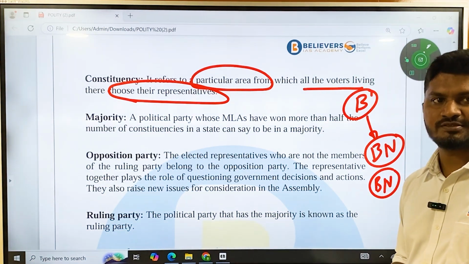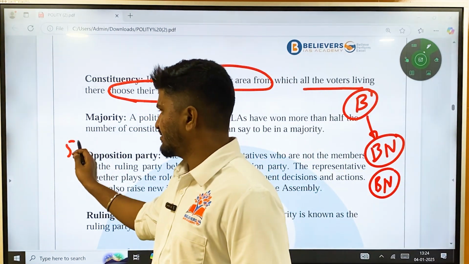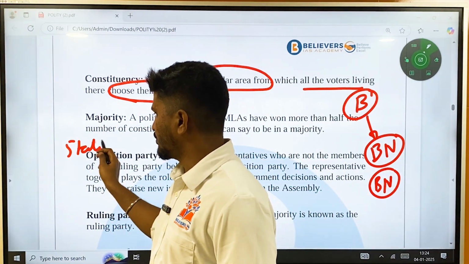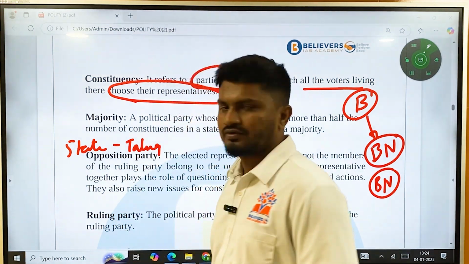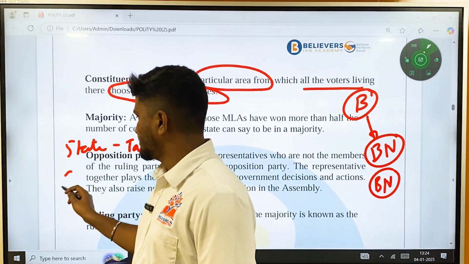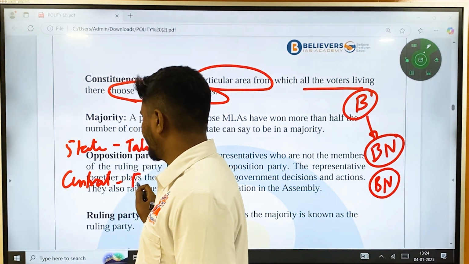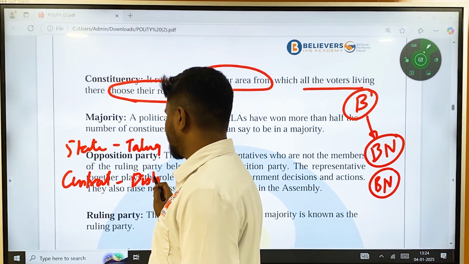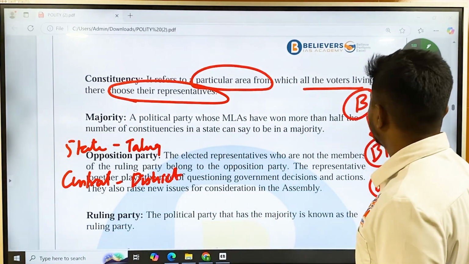That is constituency. Okay, the constituency changes. For state elections, a constituency will be taluk. Okay, normally a taluk. For central or parliamentary elections, the constituency will most probably be district. Okay, so that is the basic idea.